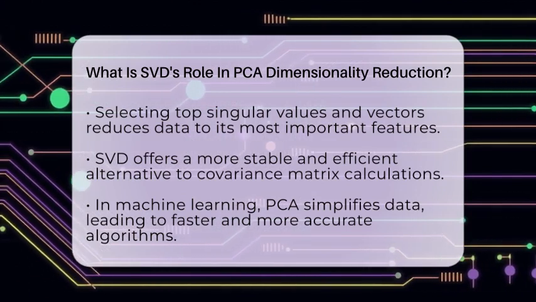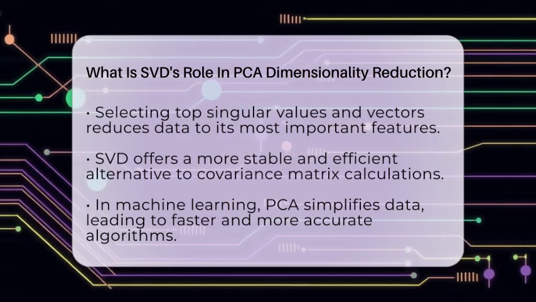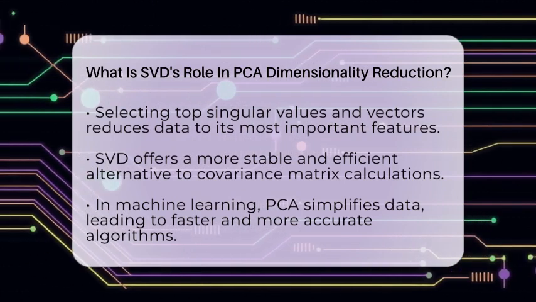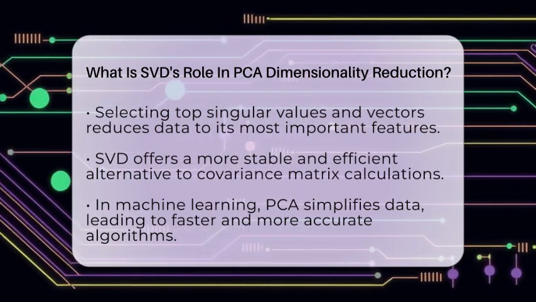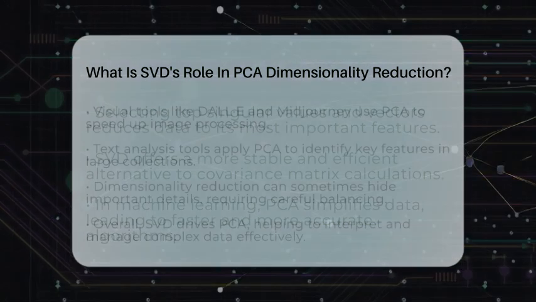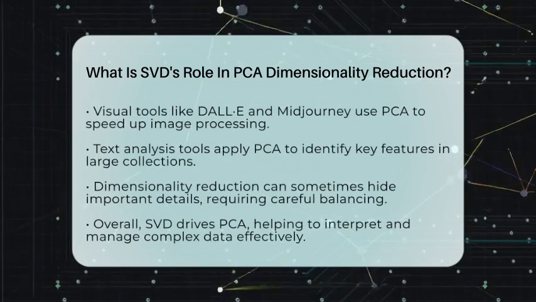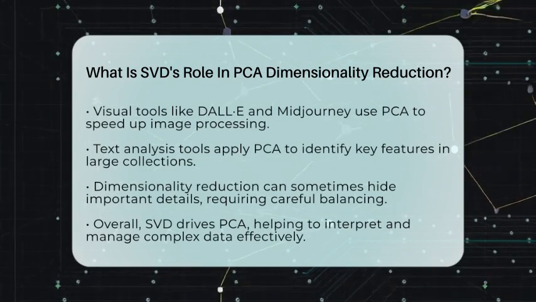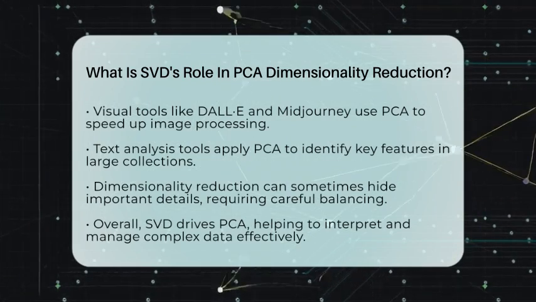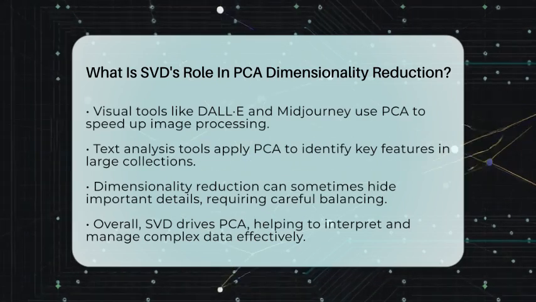In machine learning, this technique simplifies complex data, making algorithms run faster and more accurately. For example, image processing tools like DALL-E or Midjourney use PCA to reduce the complexity of visual features, speeding up image generation. Productivity tools that analyze large text collections also use PCA to pick out key features, making data easier to interpret. But it's important to remember that reducing dimensions can sometimes hide important details. Practitioners need to balance simplification with preserving essential information, especially when models influence real-world decisions.